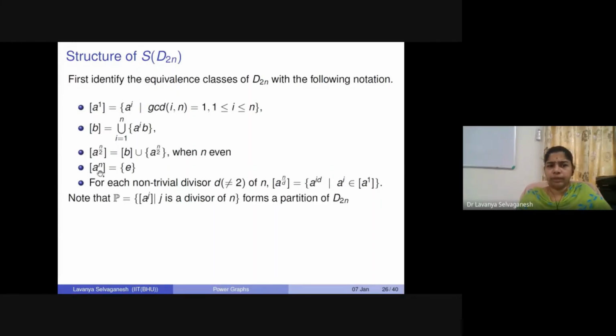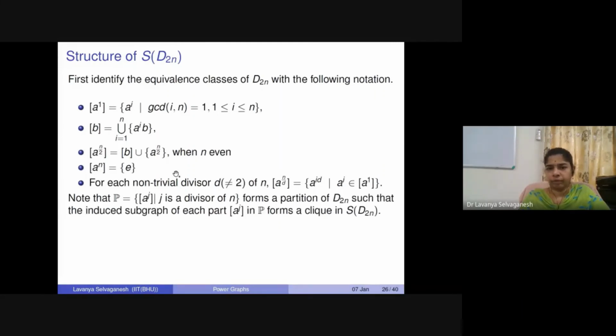Now, with this in mind, let us consider the partition of our vertex set, D2n, which is the collection of equivalence classes of the form a^j, where j is a divisor of n. Whatever divisors we have, we'll pick up from there and try to represent this. After partitioning, we'll see that each part of this partition, each element of this set P, will form a clique in our superpower graph.